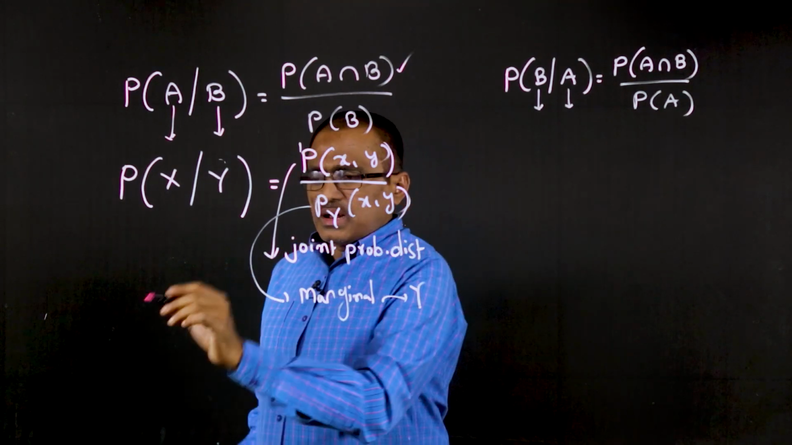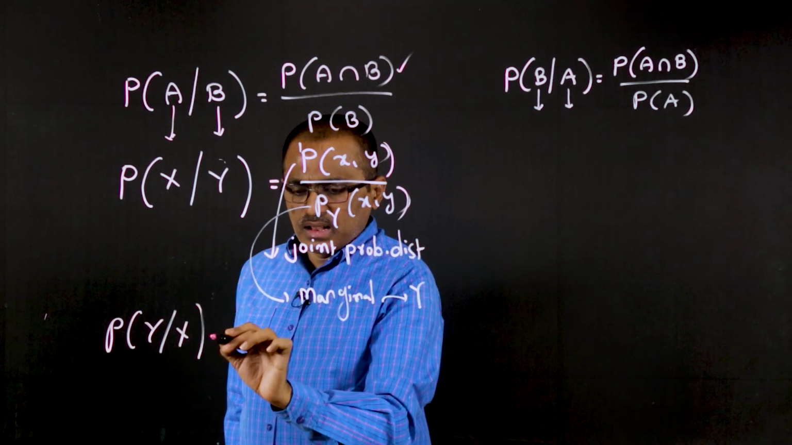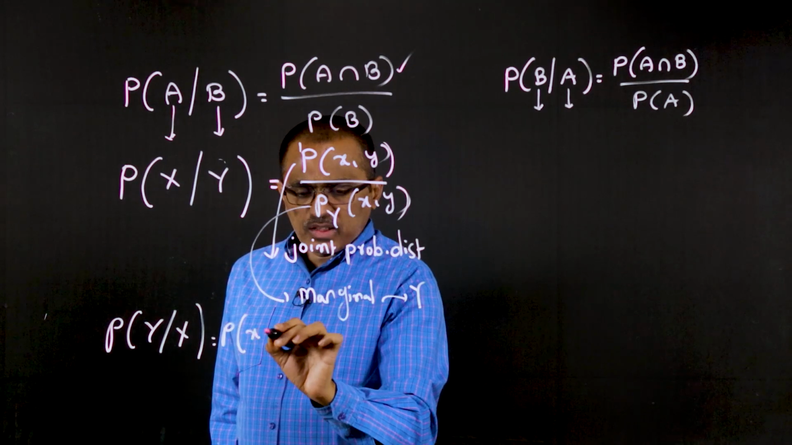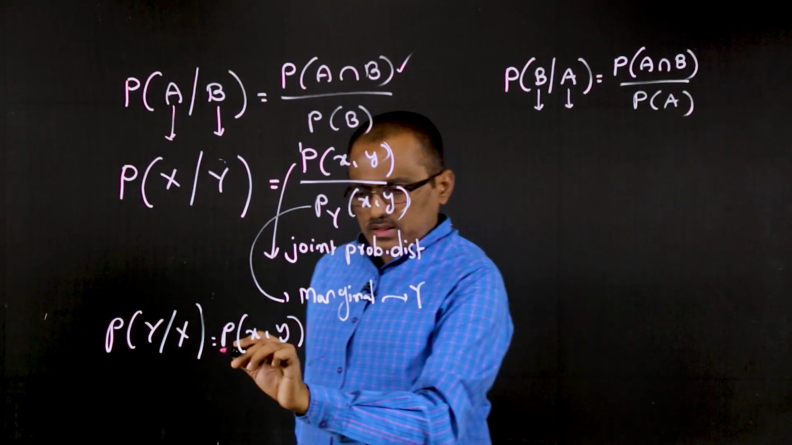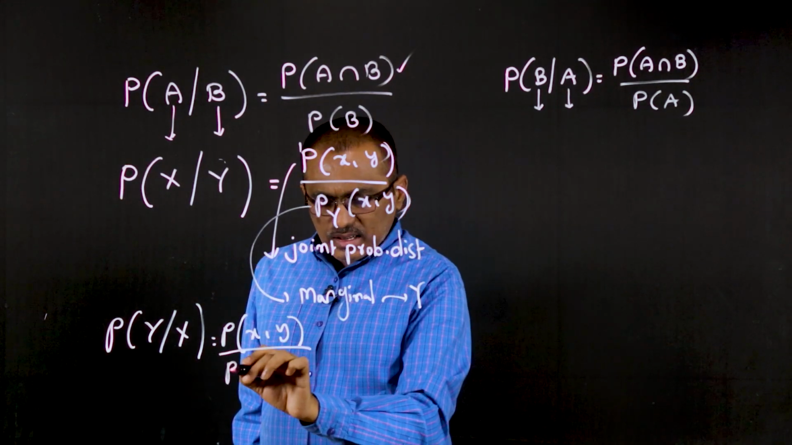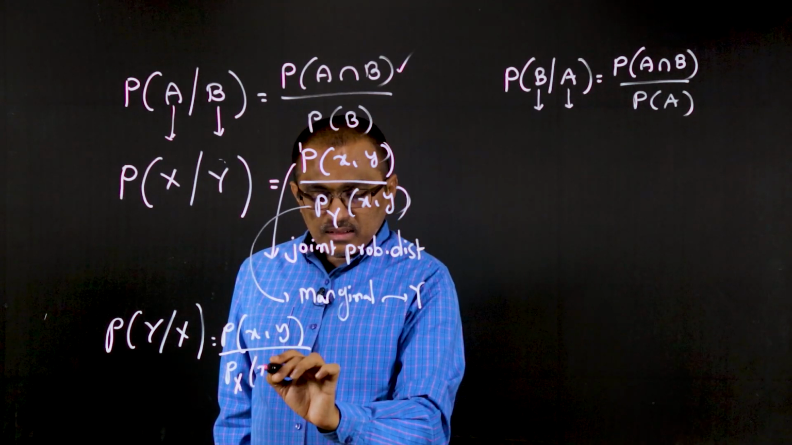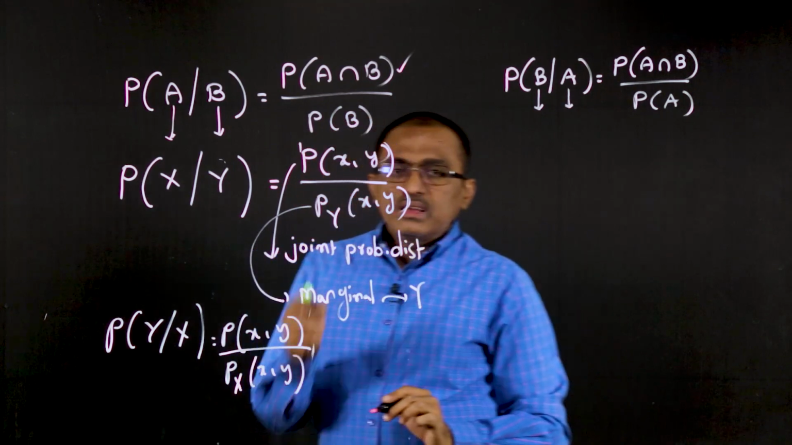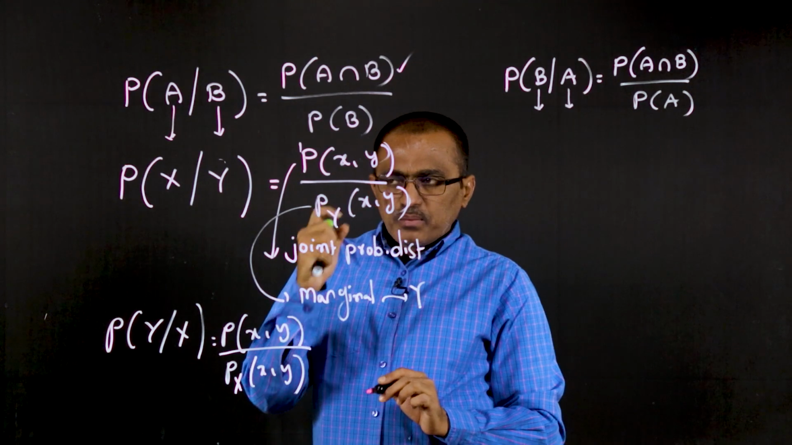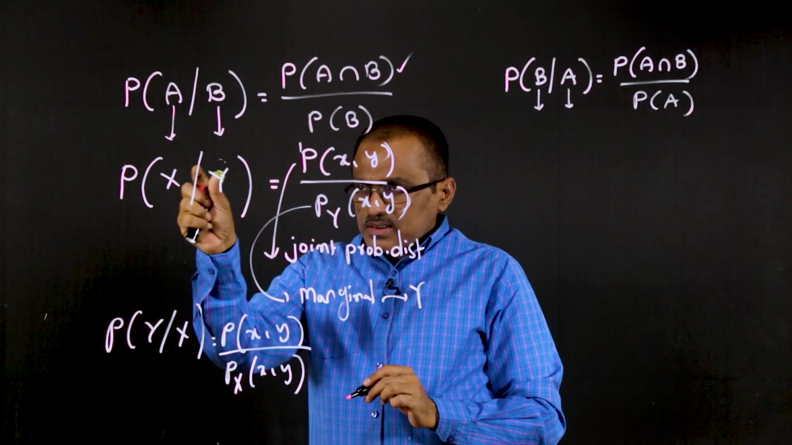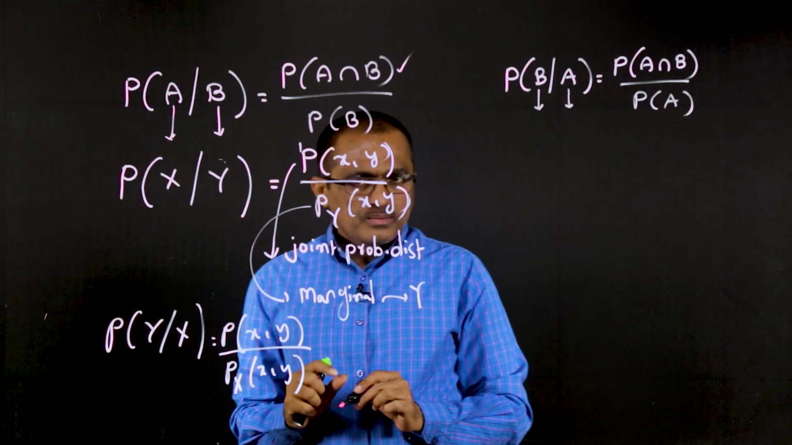Similarly, I think it is understood. If I take P of y given x, then it is P of xy, which is the joint probability distribution function of both the random variables, and the denominator is in terms of x only, that is, the marginal with respect to x. So like this we can have joint conditional probabilities. The discussion we had is in terms of discrete random variables.